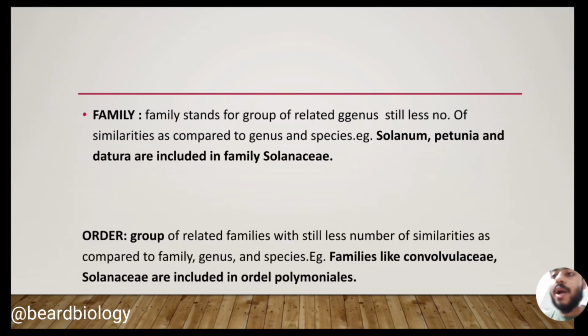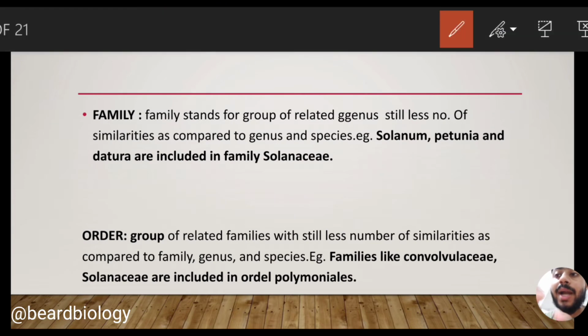Now let me come to another part, that is the family. What is family? Family stands for groups of related genera, with fewer similarities compared to the genus and species. Please try to understand this.